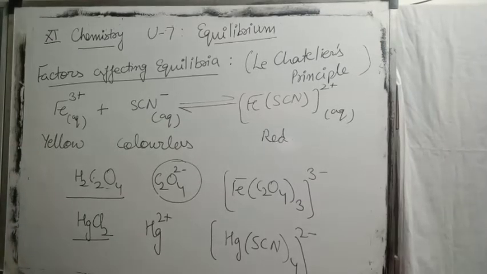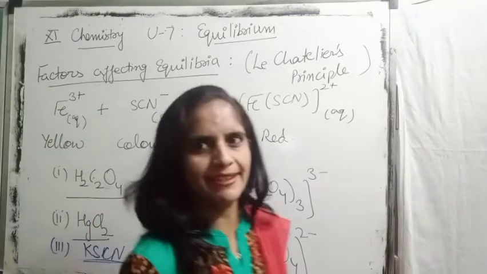Now I am giving you a third option. These were the two options. Now the third option is for you, children. If to this solution I add potassium thiocyanate, what am I adding? Potassium thiocyanate.